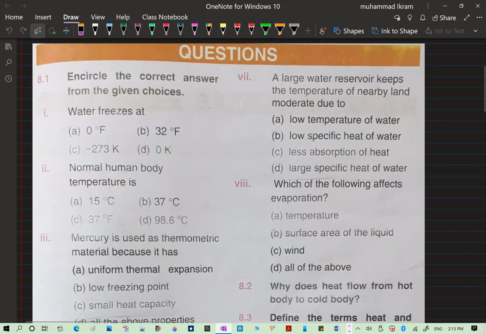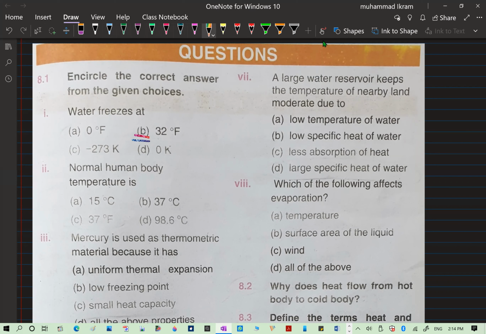Here you see that they are asking you to encircle the correct answer from the given choice. Water freezes at: option A, 0 degree Fahrenheit; option B, 32 degree Fahrenheit; option C, minus 273 Kelvin; and option D, 0 Kelvin. So the correct option is option B.